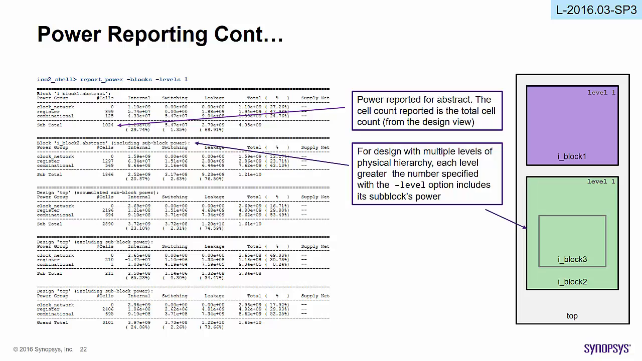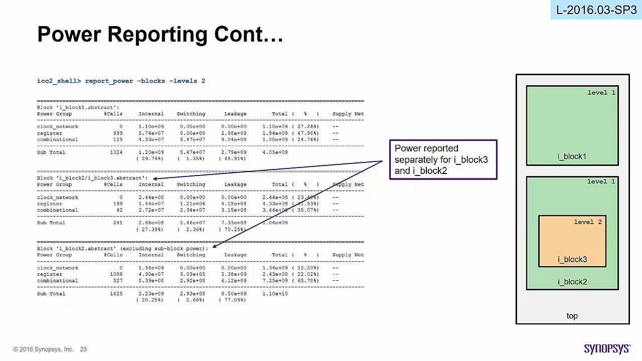The first segment of the report shows power reported for the abstract, and the cell count reported is the total cell count from the design views. The second segment of the report is for a design with multiple levels of physical hierarchy. Each level greater than the number specified with the -levels option includes its subblock power. report_power -blocks -levels 2. Here you can see that the power is reported separately for I_block_3 and I_block_2.